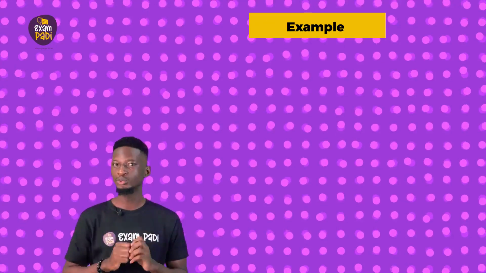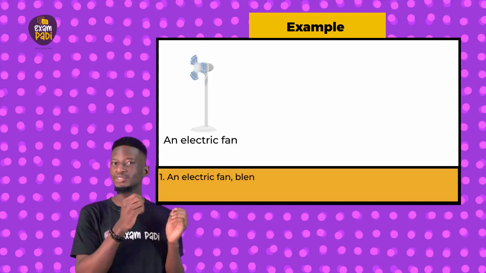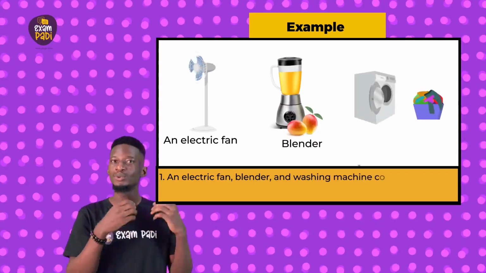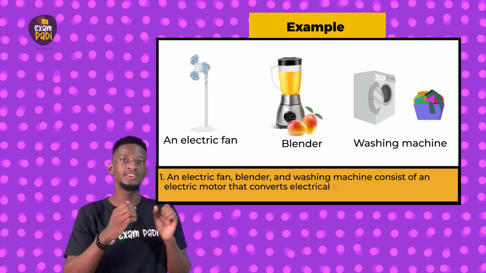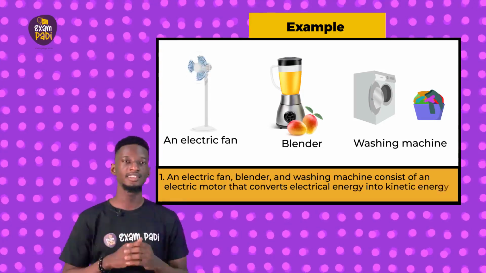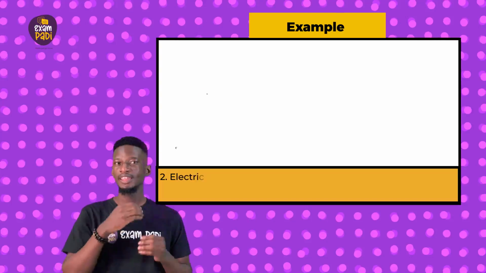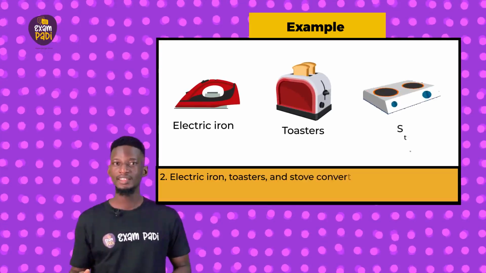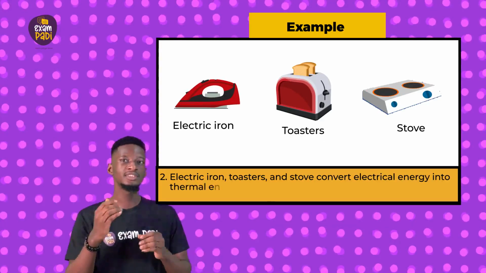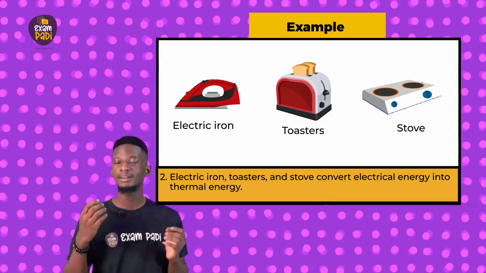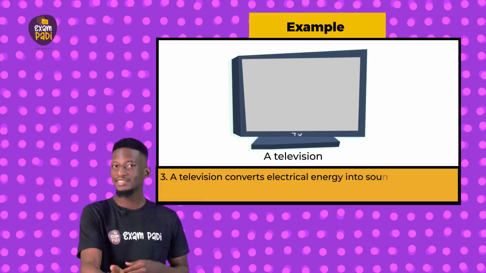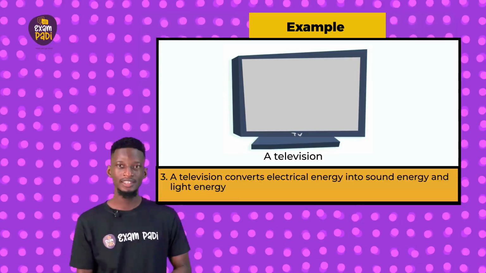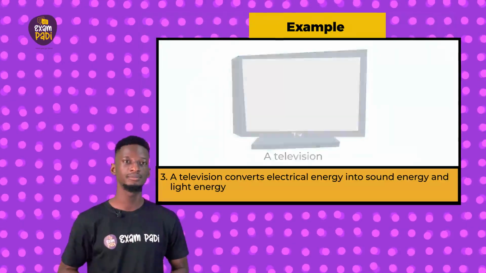Examples of energy transformation in our daily lives include: 1. An electric fan, blender, and washing machine consist of an electric motor that converts electrical energy into kinetic energy. 2. Electric iron, toasters, and stove convert electrical energy into thermal energy. 3. The television converts electrical energy into sound energy and light energy.